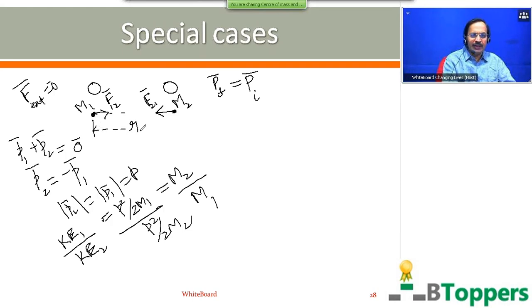Let small r denote the initial distance between the two point masses m1 and m2 when they are initially at rest.